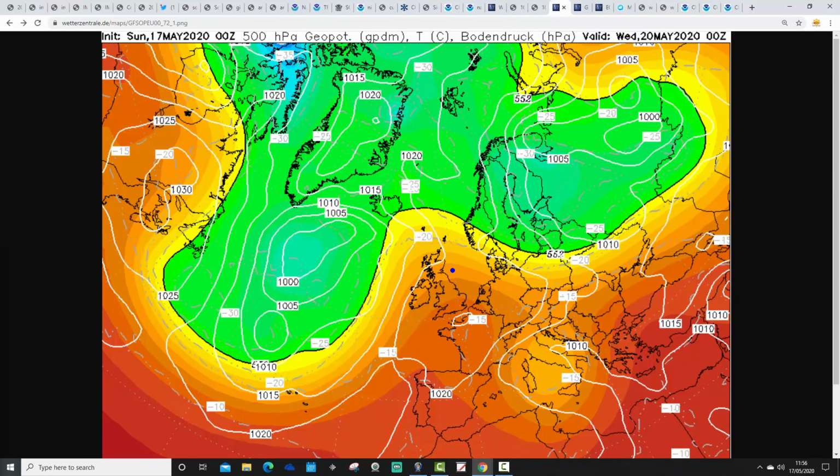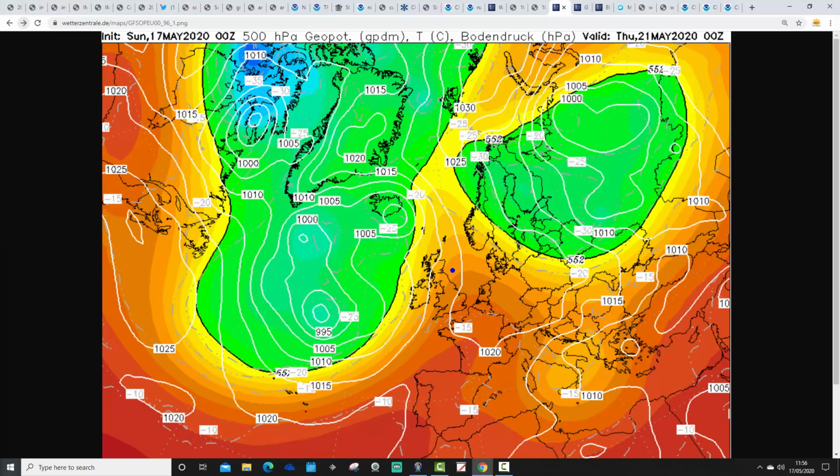So high pressure's in control on Wednesday, with a nice ridge from the Azores building up across the rest of Europe, bringing lots of dry and potentially very warm weather with it as well. That's Thursday, the high pressure just slipping a little bit eastwards. Again, winds are drawing up from the south. We could see temperatures peaking somewhere like the middle of London at around 27. That's going to 80 Fahrenheit.